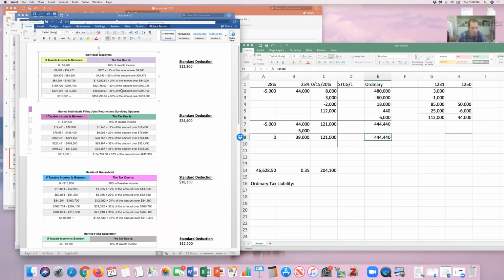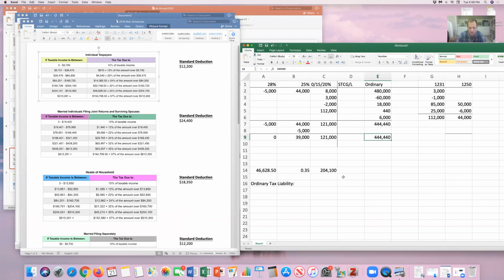All right, so I'll just use this formula. I've copied the formula here. So his tax liability is going to be his ordinary income minus the bottom of the threshold times 35%.